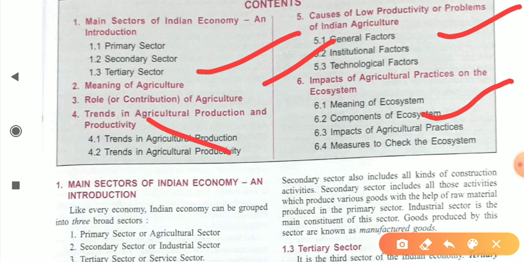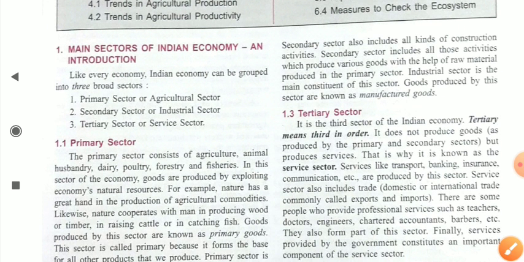Dear student, the trend of agriculture productivity is not part of your syllabus. This particular section is not in your syllabus, so we have to ignore it. Now, dear student, let's start today's session.